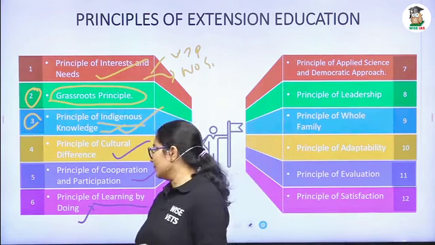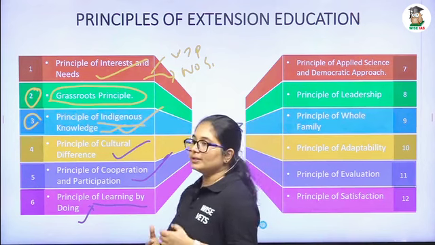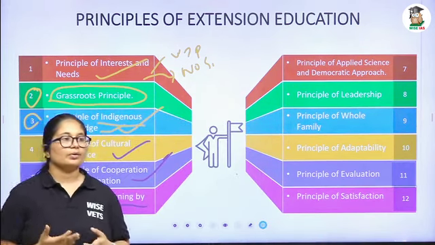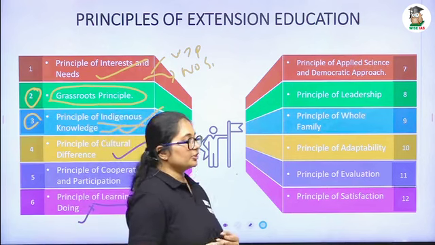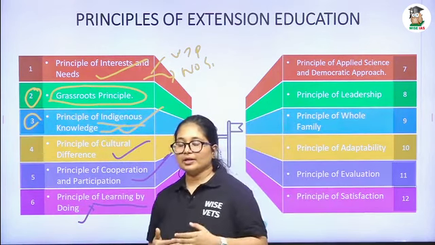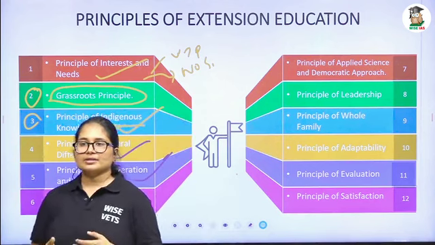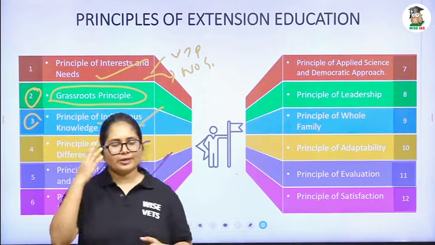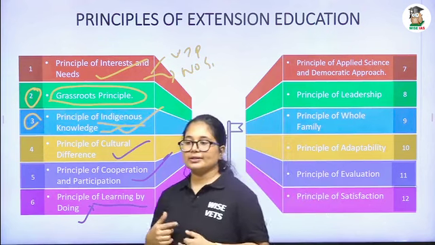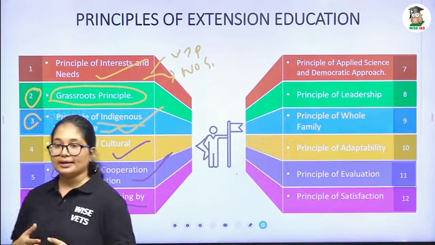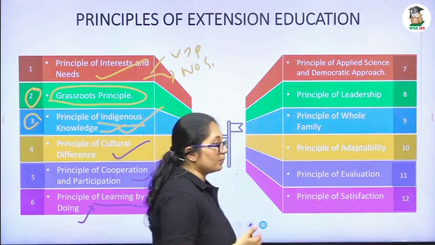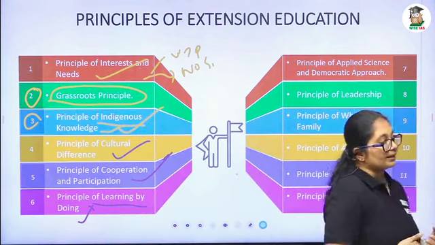So the same will happen. The principle of learning by doing means we make sure that for the particular technology or new innovation, he is doing it. We will give the hands-on practice. What is the importance of hands-on practice? There is an interaction of brain, hand, and all senses. Along with that, they will get an idea about it, and real-time problem solving also will happen at that time.